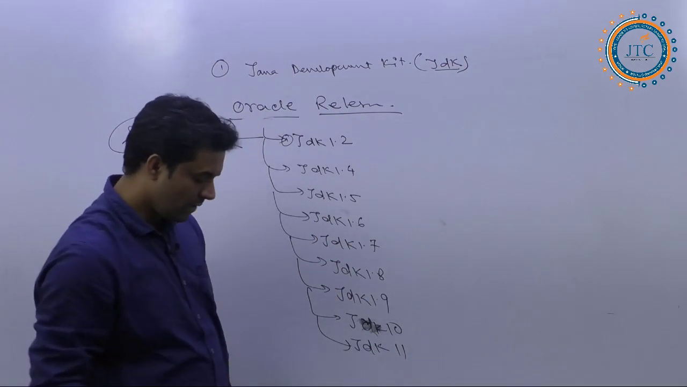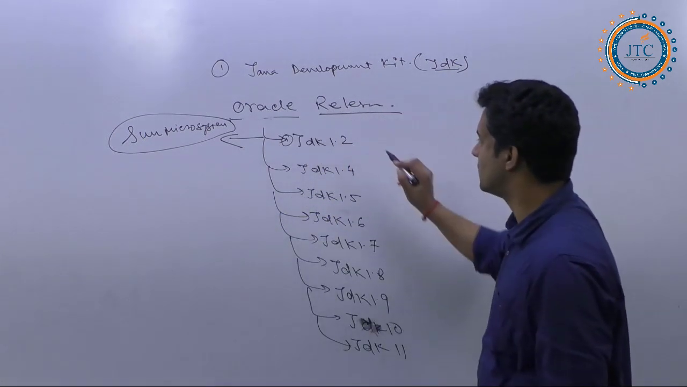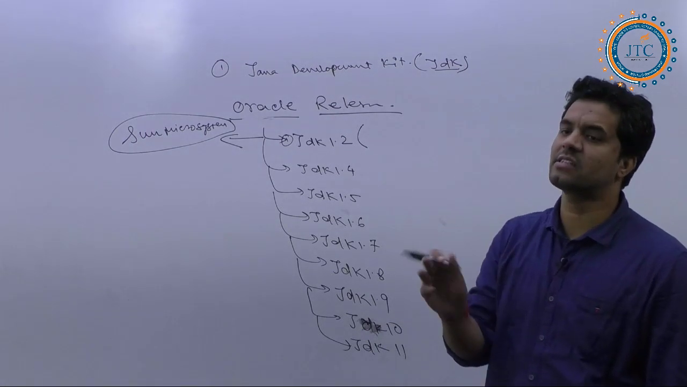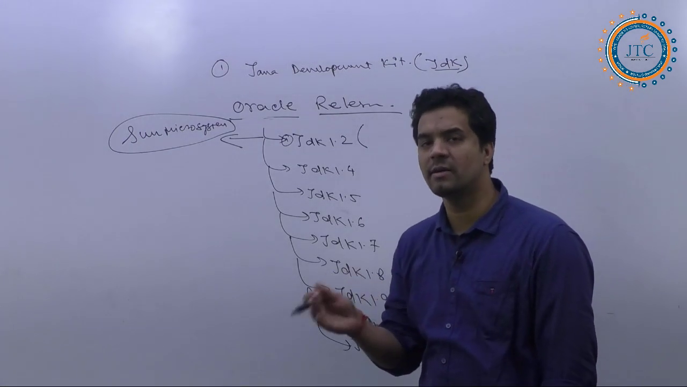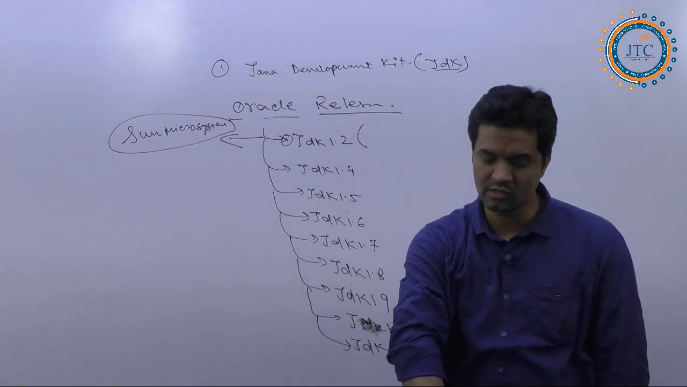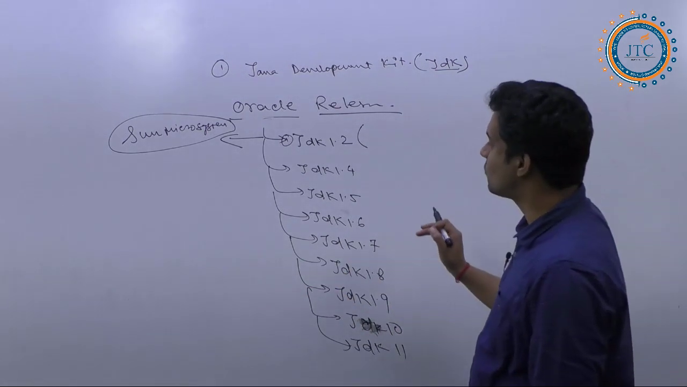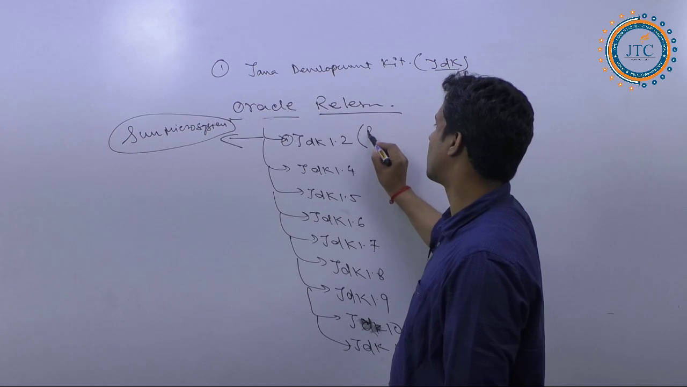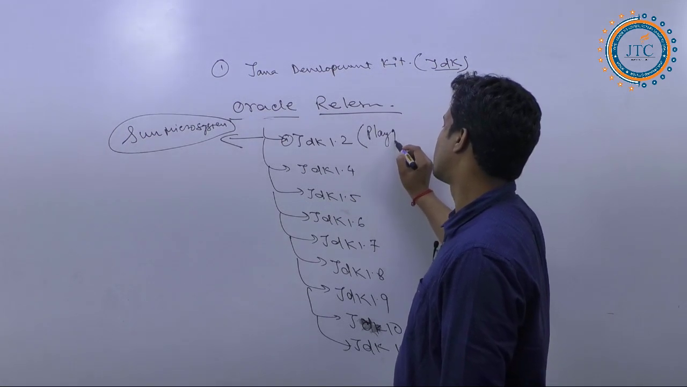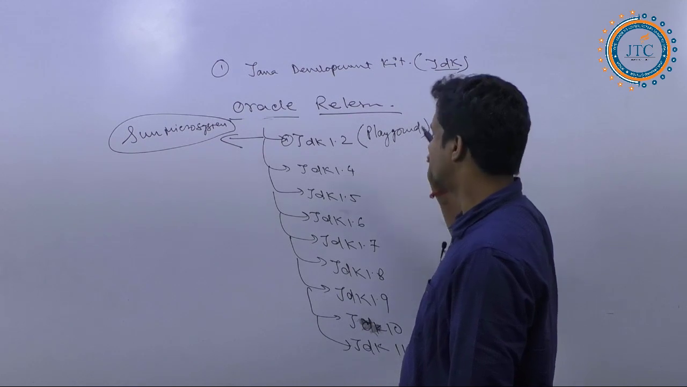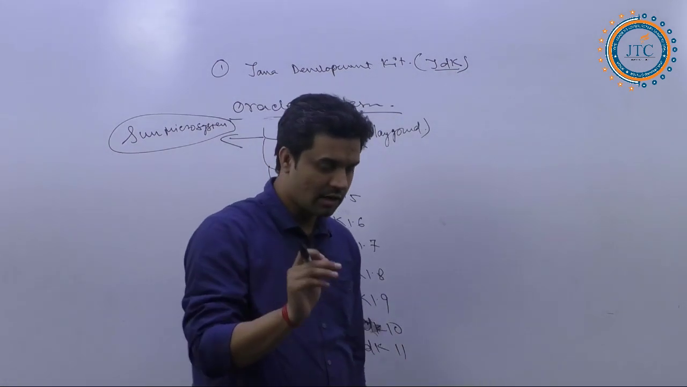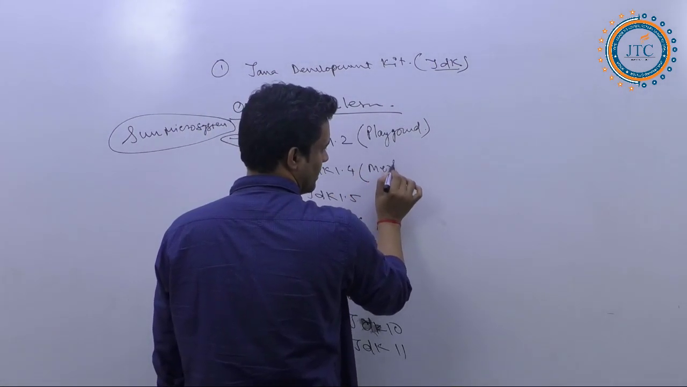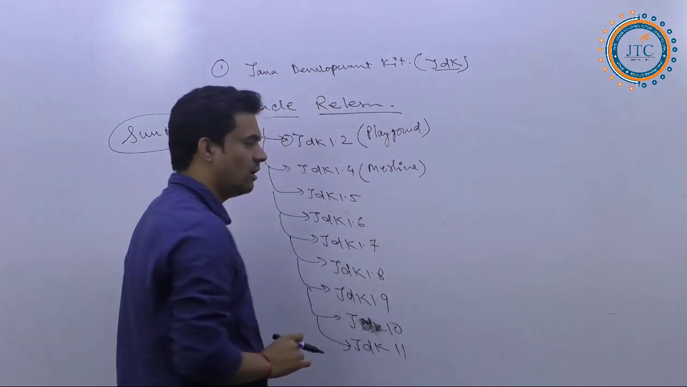Now, one point: what was the name of the first version? They have given release names to these corresponding versions. If I talk about JDK 1.2, the name of this was Playground, right? Next, JDK 1.4 is Merlin.